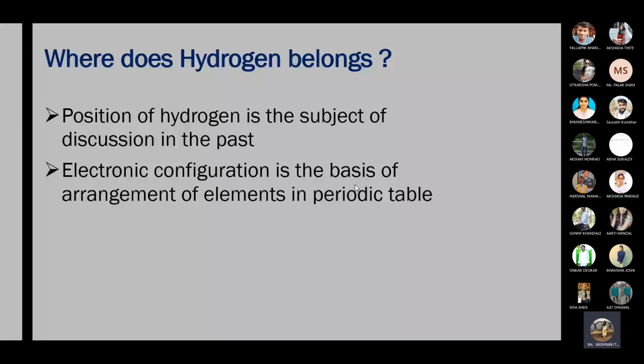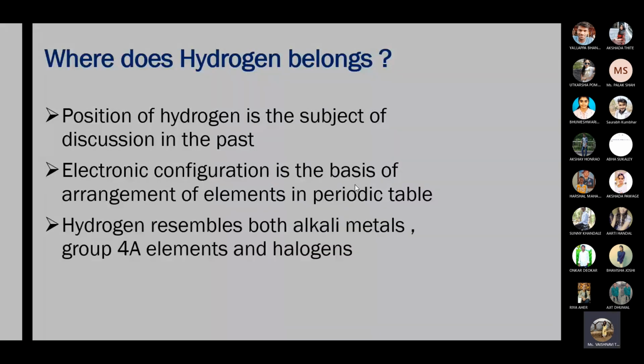That electronic configuration is the basis of arrangement of elements in the periodic table. So hydrogen resembles both alkali metals, group 4A elements, and halogens. So why does it resemble group 4A elements, that is carbon family elements, and why does it resemble halogens? The reason I already explained to you is the electronic configuration.